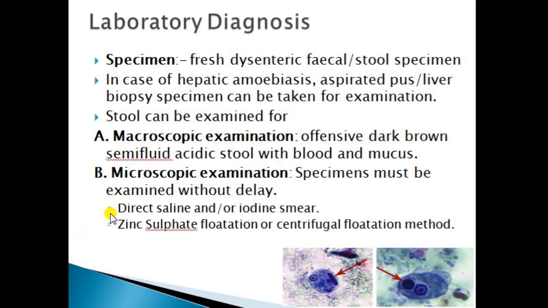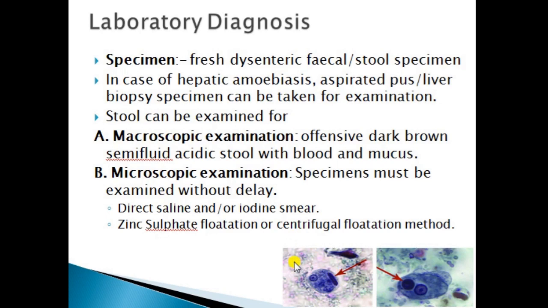For that, we can go for direct saline or iodine smear preparation, or secondly, we can also go for zinc sulfate flotation or centrifugal flotation method. The second method is used when there are very few cysts or trophozoites present in the stool sample. So we can concentrate them by using these techniques, the zinc sulfate flotation technique or centrifugal flotation technique.